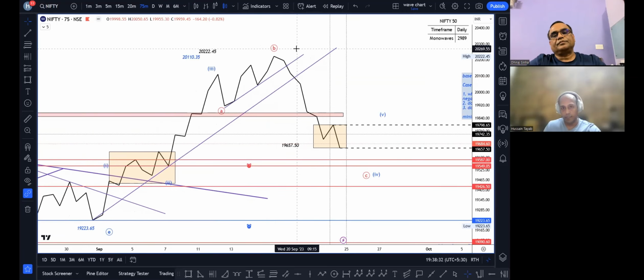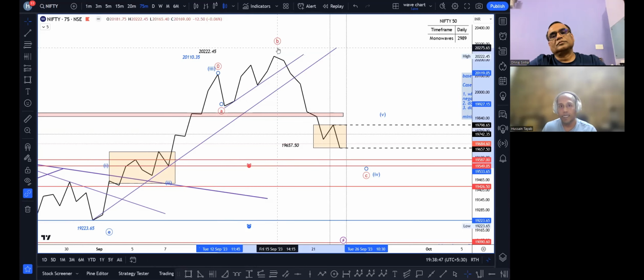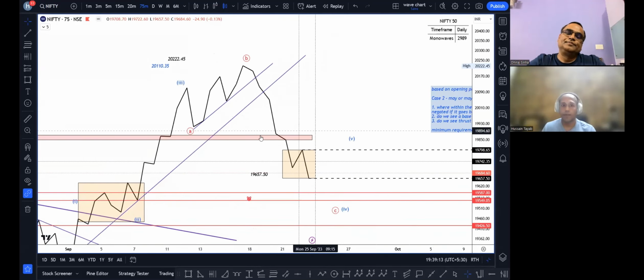In our past recordings, I have said that corrections always subdivide. So when you see this up down movement, you know that you're in a corrective environment. So we had taken this as wave A. Zahir si baat hai, this would be wave B. When we have 2 waves, we can predict what the third is going to do. जब B wave strong रहता है ना, that means it retraces all of A, the start point of A. As an analyst, I will say कि ये C wave इतना नीचे नहीं आना चाहिए. That's what as an analyst would be going in my mind.